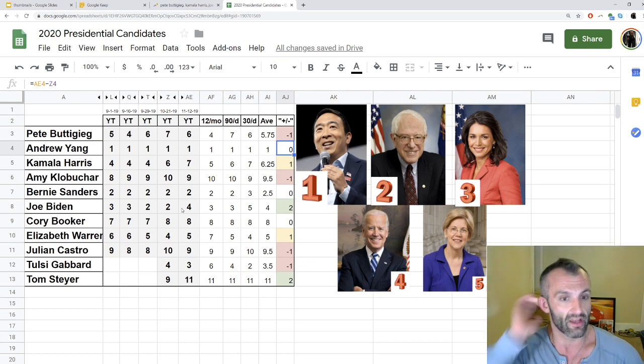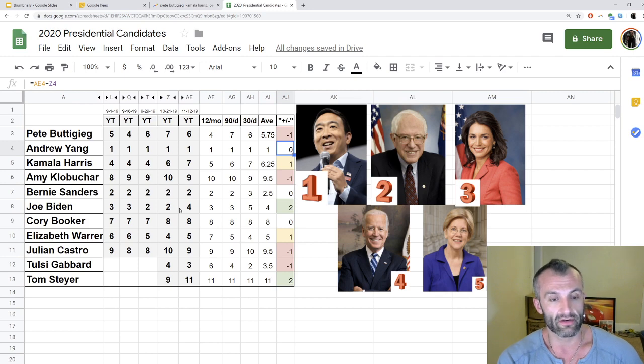Joe Biden on the overall, right? Because we were just looking at his individual, where he went from 3rd to 5th over the 3 time periods. But his overall ranking went down 2 spots. This is the average of this, and he's lost 2 spots in just about 20 days. If he continues to lose that momentum, that could be very, very detrimental for him.